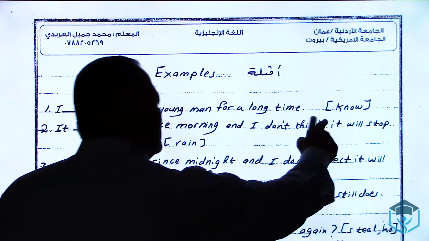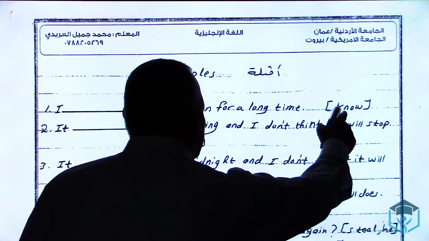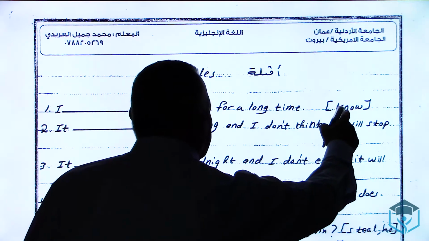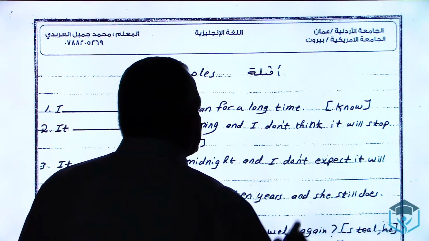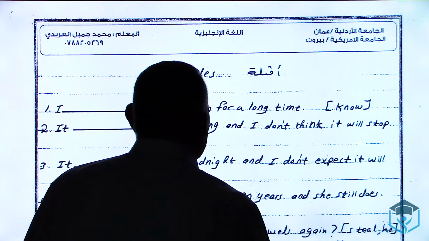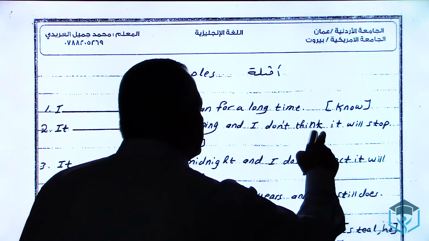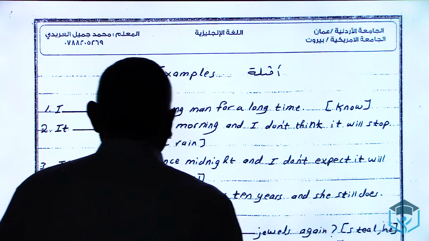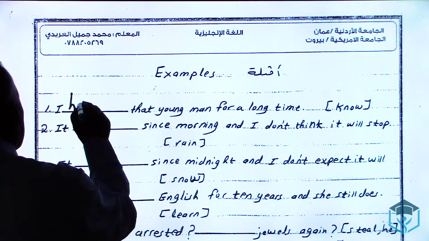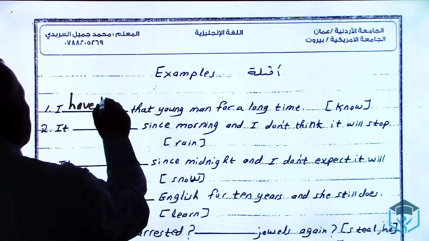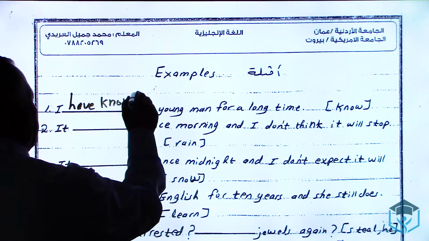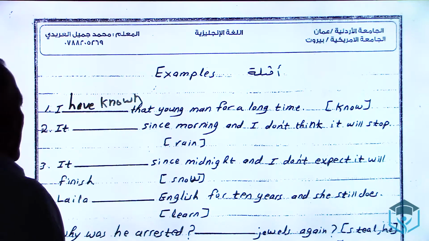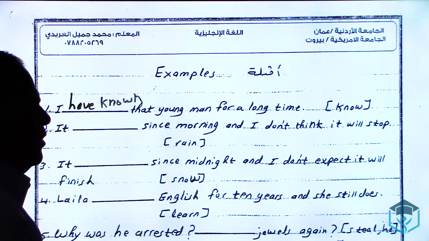But the verb know, as I said before, is a non-continuous verb. And being so, it is used all the time in the present perfect simple. So I say, I have known. Don't say, I have been knowing. No, I have known that young man for a long time.